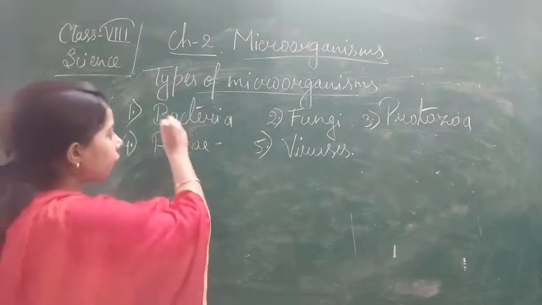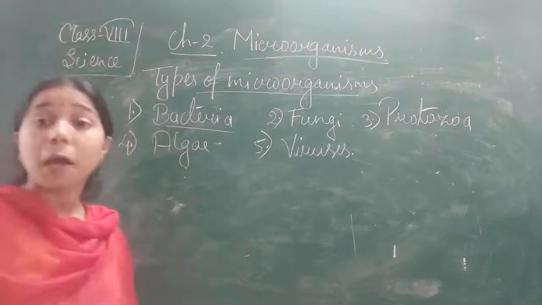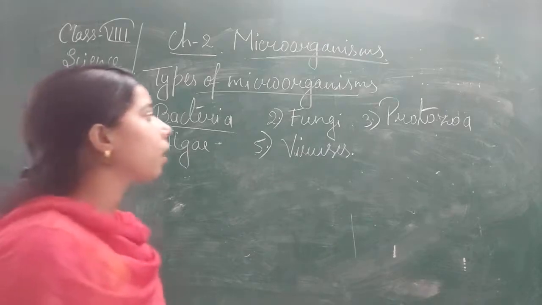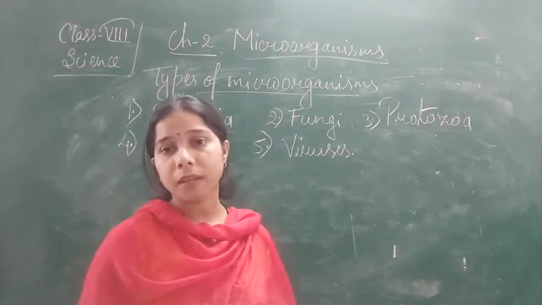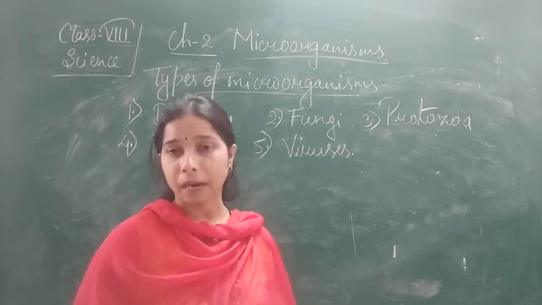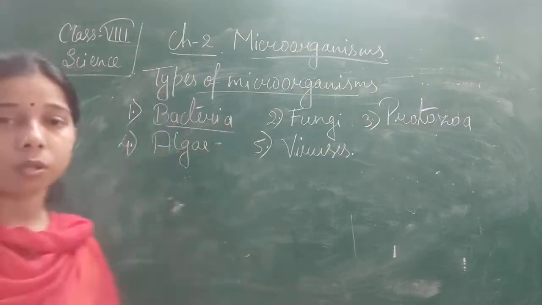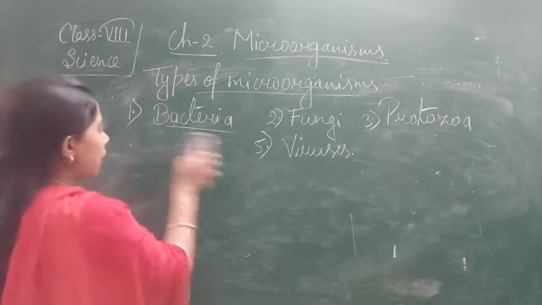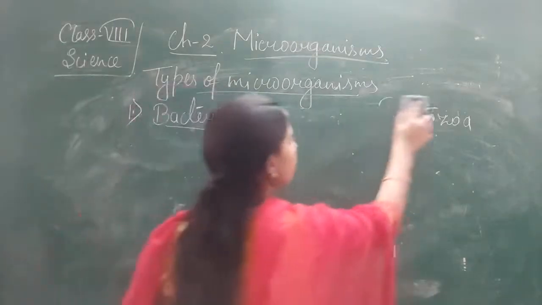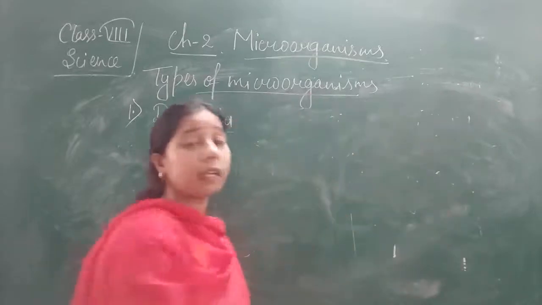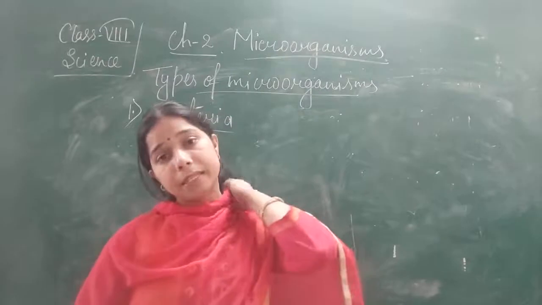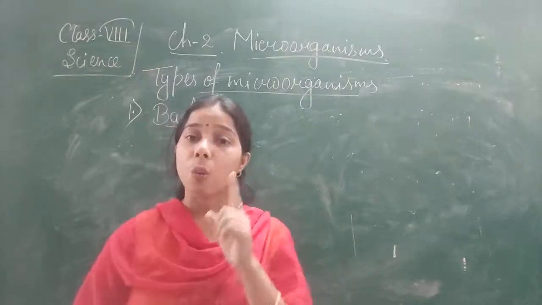So we will start with the first one, and that is bacteria, and try to understand what a bacteria is, what kind of organism it is, and whether there are different shapes or different types of bacteria or not. So starting with bacteria, we will see what bacteria is. It is a single-celled organism. It means it is that organism which is basically made up of only one cell.